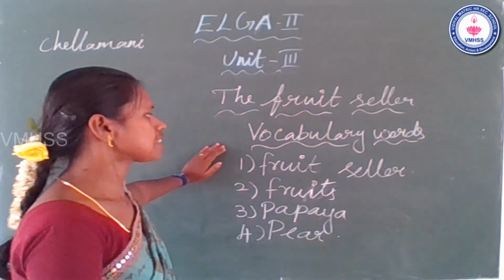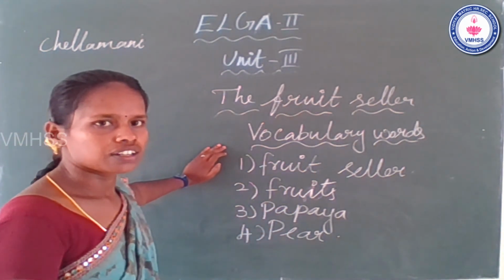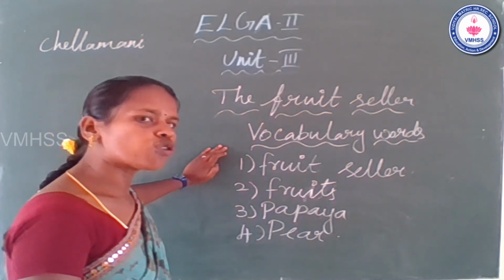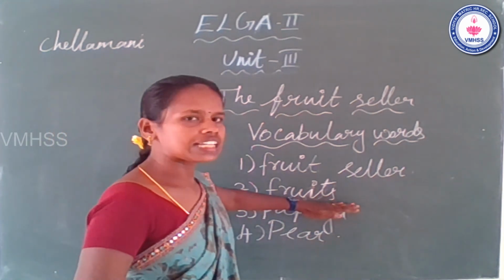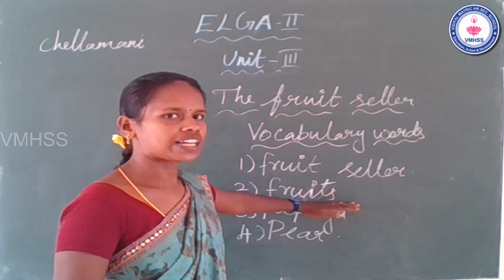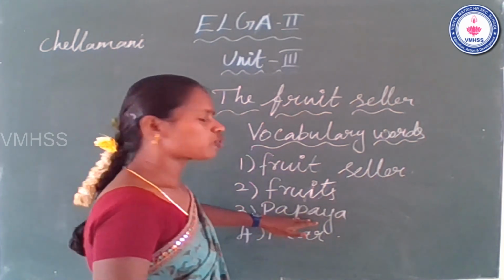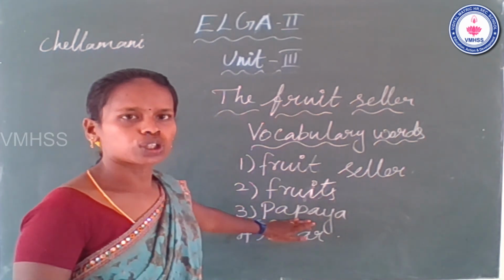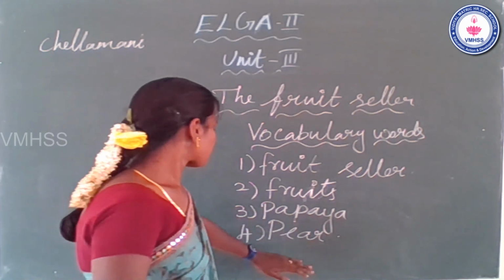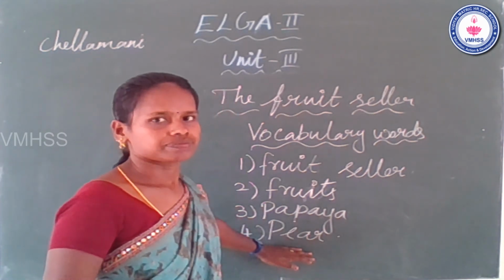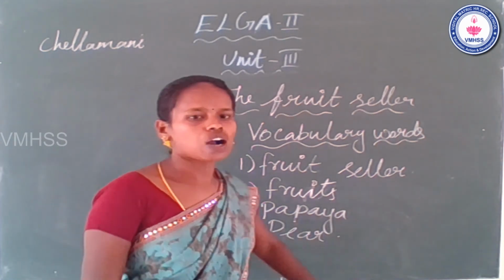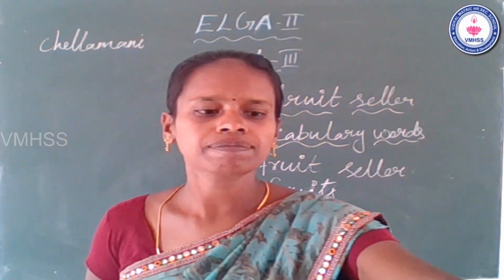The first one is fruit seller. Second one is fruits. Third one is papaya. Next one pear. Now look at the slide, students.